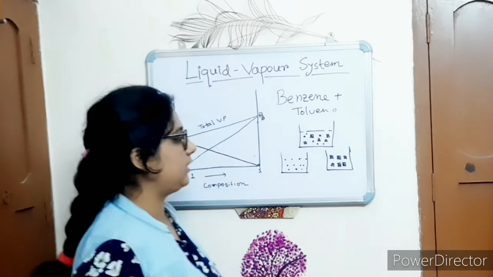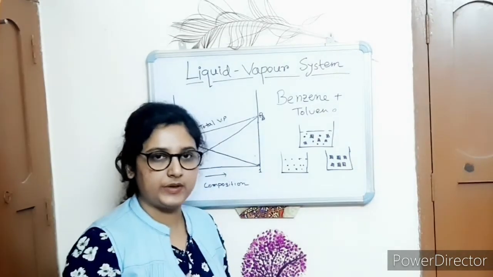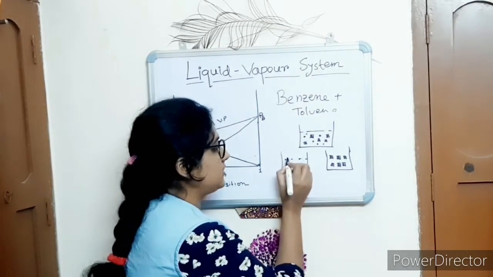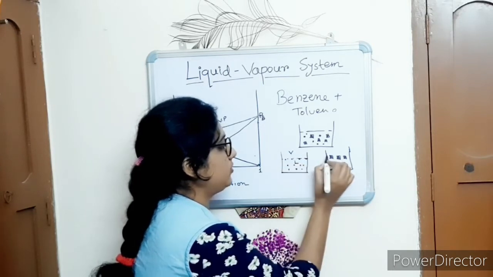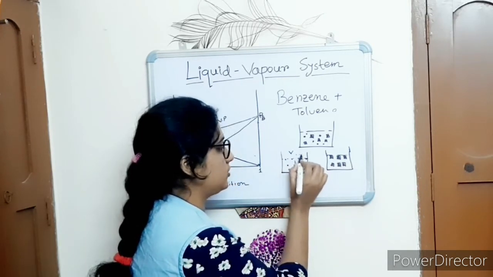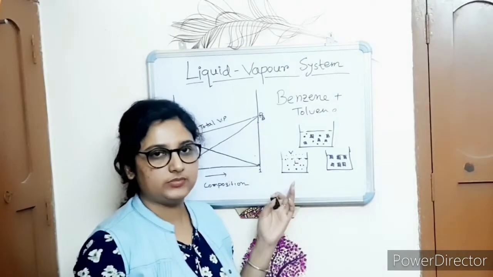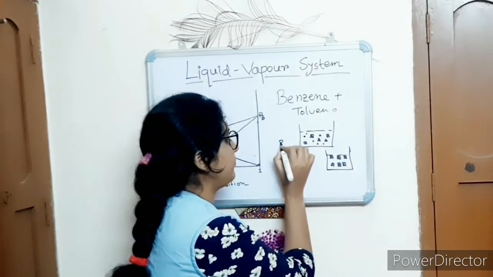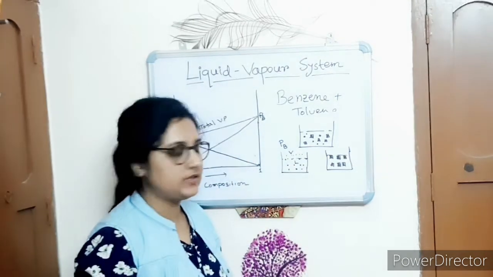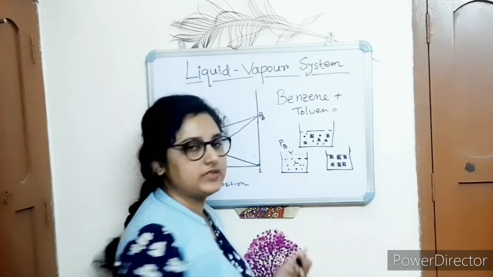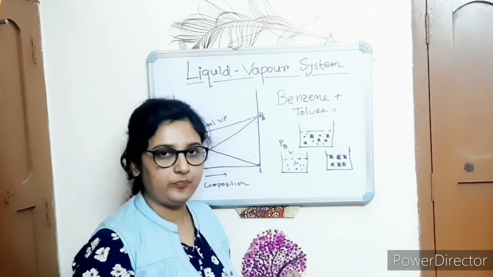Sometime before I said that when a liquid is present in the system, it forms a vapor phase. So if this is liquid benzene, there is some contribution of the liquid benzene in the vapor state also. Let the pressure of the vapor state of this liquid benzene be PB. And the same thing arises for toluene: in the liquid state it forms the vapor phase.